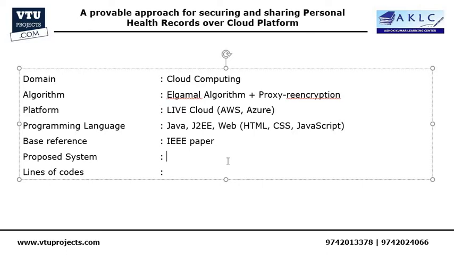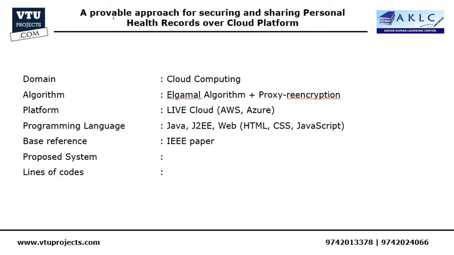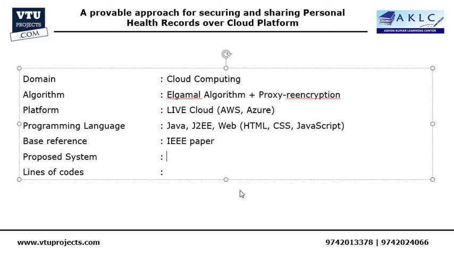So for solving all these problems, we are going to implement a new solution making use of these two techniques, which will be proved. It is a provable approach, so it will be proved that the customer data is secured, and the entire control on the data will be lying with the patients, I mean the users itself, not on the cloud platform. And various other dynamic features like revoking the access and granting the access on the go, all those things will be implemented. So that's what we are going to propose in this project. To implement this particular project, we will be requiring 4,000 plus lines of code.